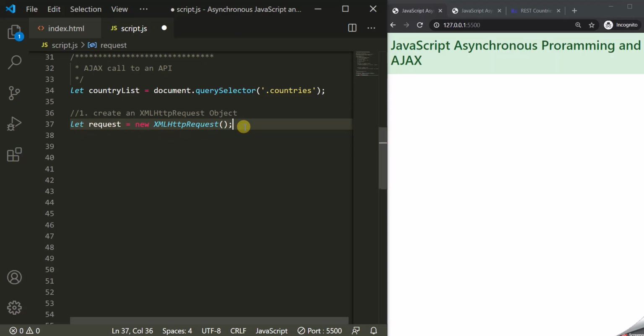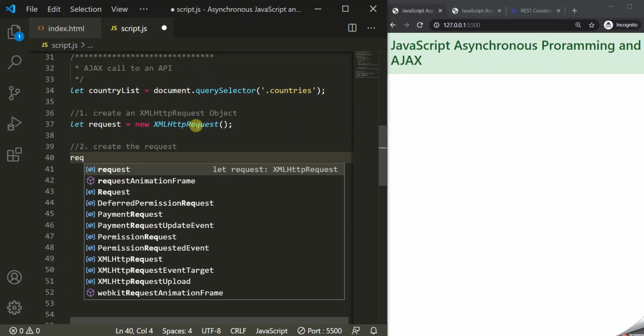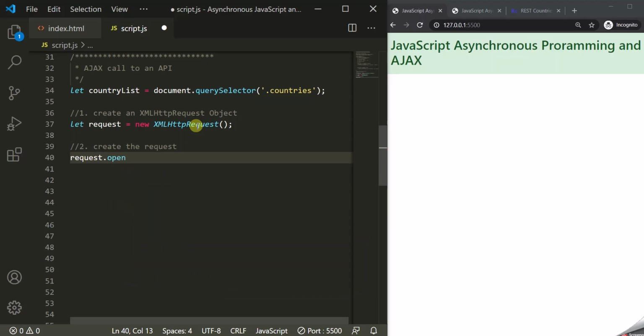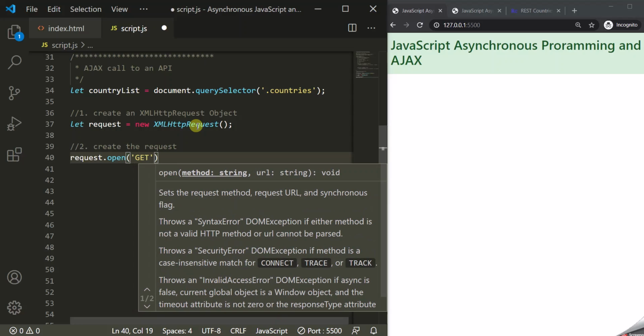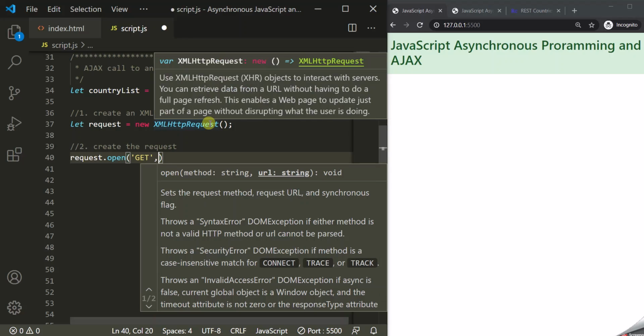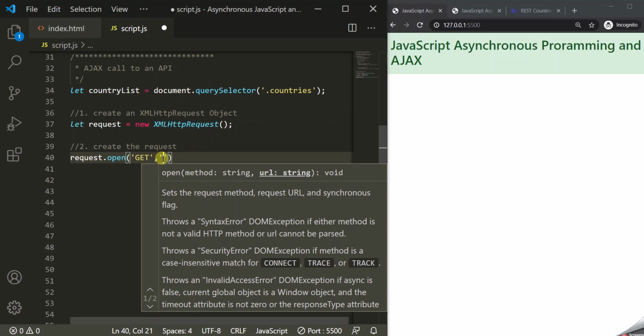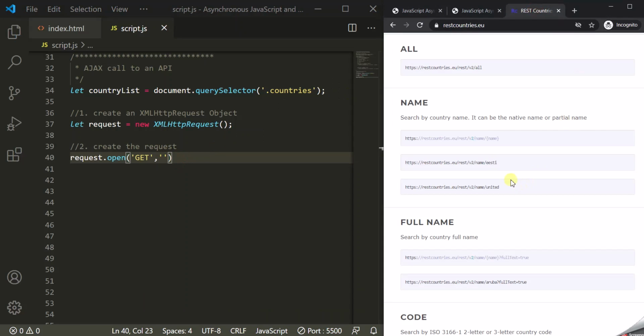All right. Second step is to create the request itself. To create the request, we use the open method of this XMLHttpRequest object. So request.open. The first argument of this method is the request type. We want to get the data from the API, so we will use this GET request. Then we have to provide the URL or the file location from where we want to get the data. That location is nothing but this endpoint. At this endpoint we will get the data.